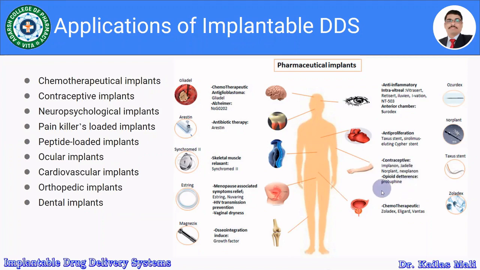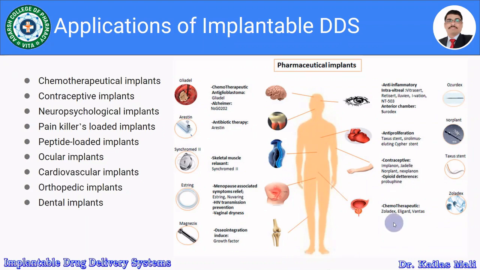And one more example, that is Probuphine. Then chemotherapeutic, for example, for prostate cancer, that is Zoladex, Eligard, and Vantas, isn't it? So in this way, it is possible to use implantable drug delivery for treatment of various diseases.